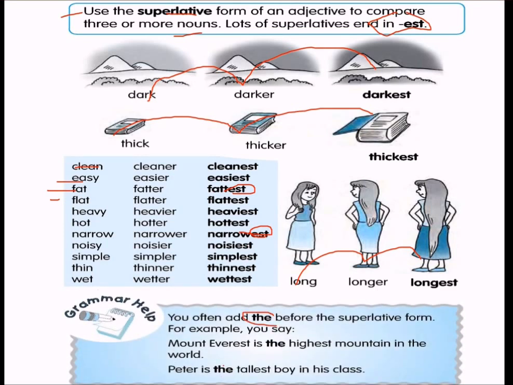You often add "the" before the superlative form. For example, Mount Everest is the highest mountain in the world. Peter is the tallest boy in the class. So use "the" before your superlative form.